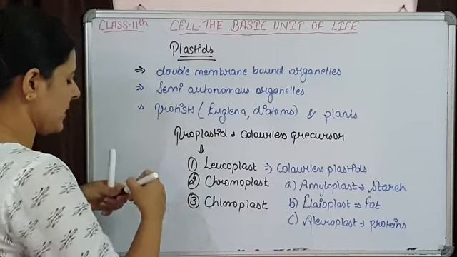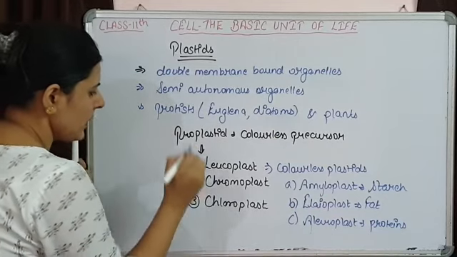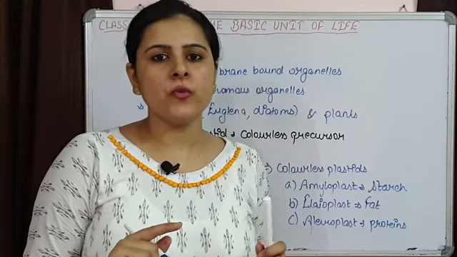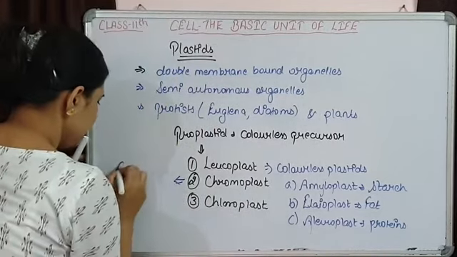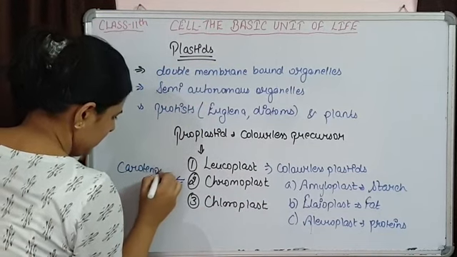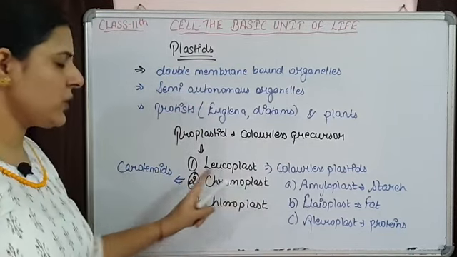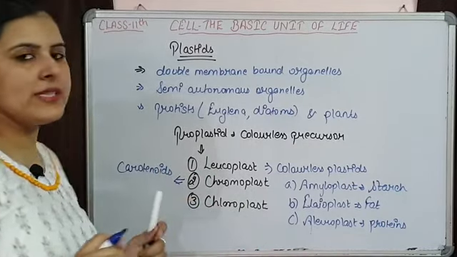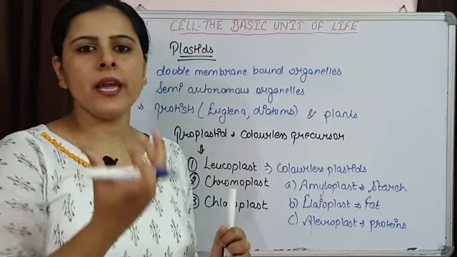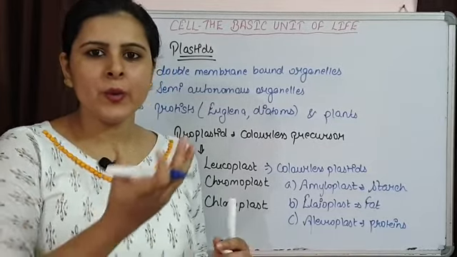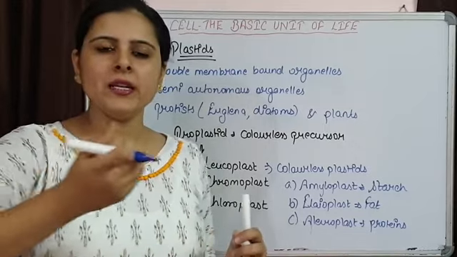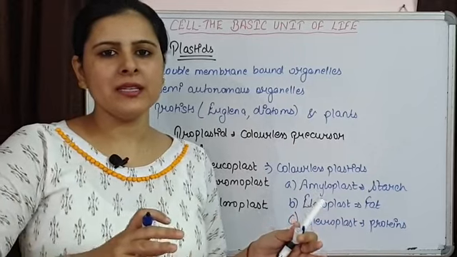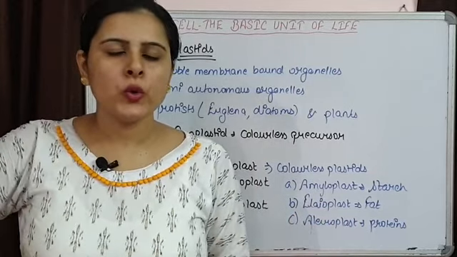Next comes chromoplast. Chromoplasts are colored, and the color is because of the presence of carotenoids. So these are going to be colored. Different types of carotenoids are present. Like we have seen that an unripe tomato is green in color, and when it is going to ripen, it is going to convert into red color. That is because the chloroplast present in the tomato is converting into chromoplast.